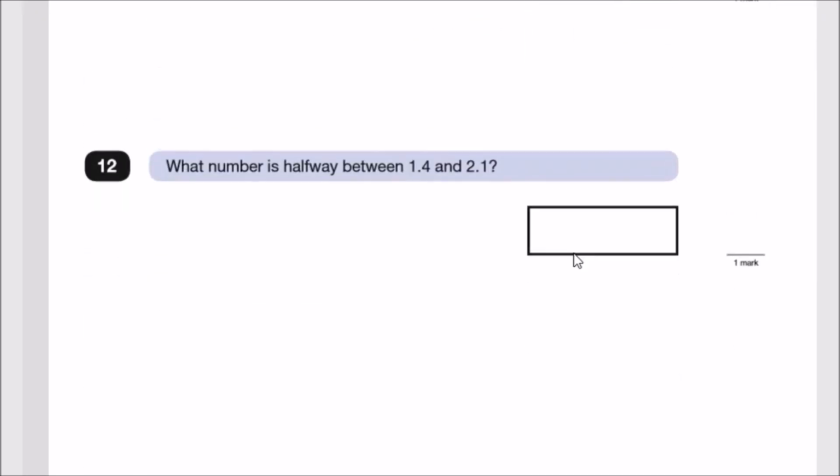All right, number 12. One number is halfway between 1.4 and 2.1. There's an easy trick. This is the average between two numbers. So add up both numbers, 1.4 plus 2.1. This should give us exactly 3.5. If you don't know how to do this, use the column method. And then you halve this number.